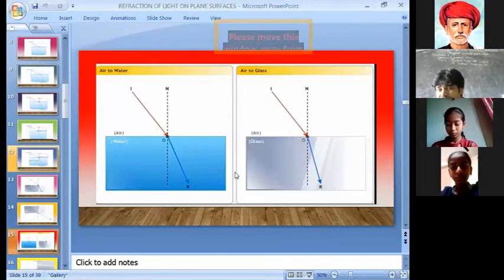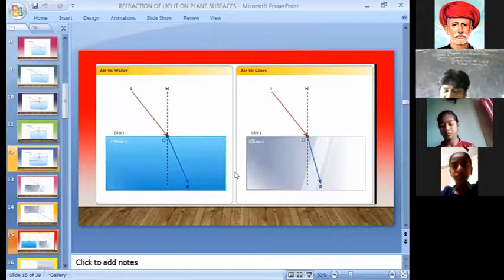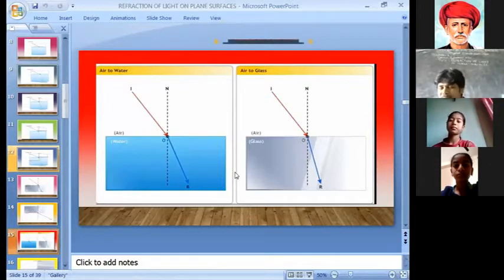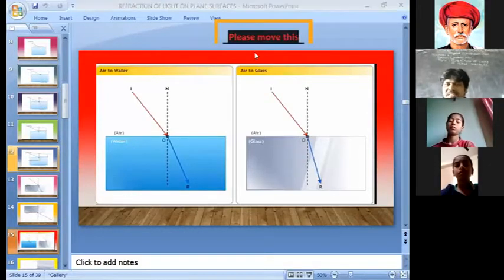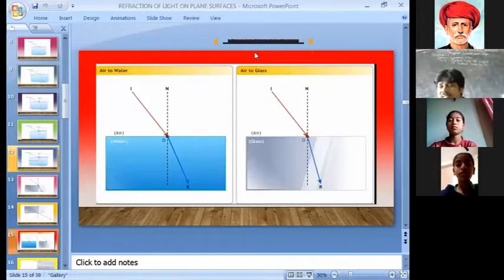That's why, when light travels from rarer medium to denser medium, the speed of light changes. That's why the refracted ray moves towards the normal, and sometimes away from the normal. Please understand these concepts, very important concept.